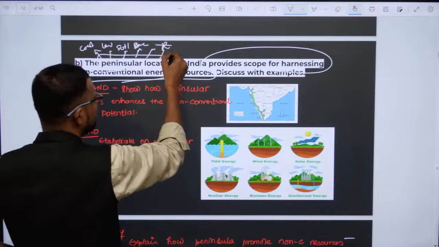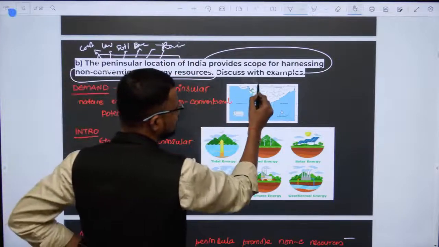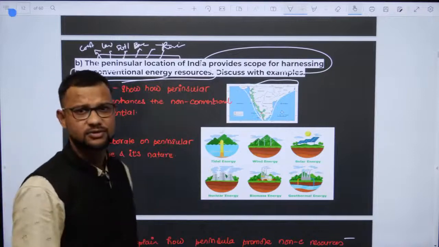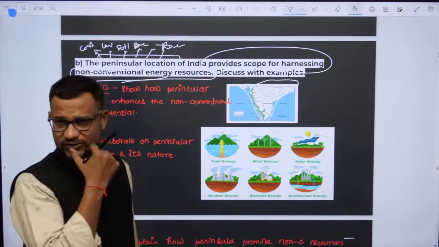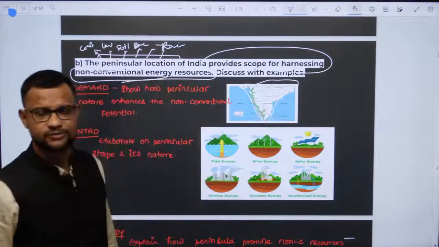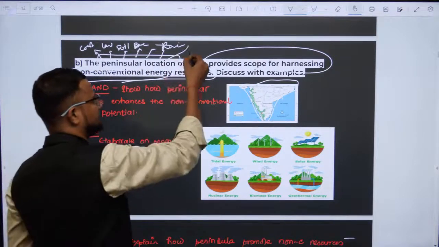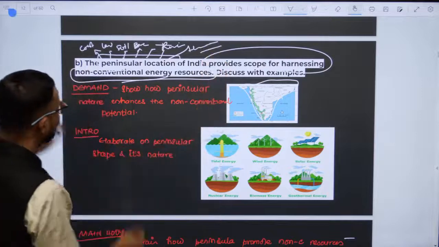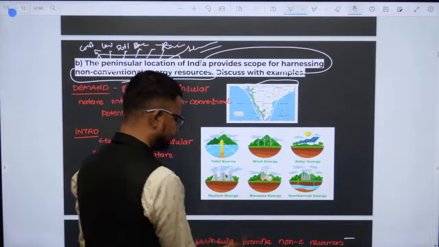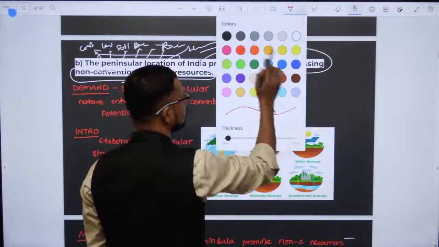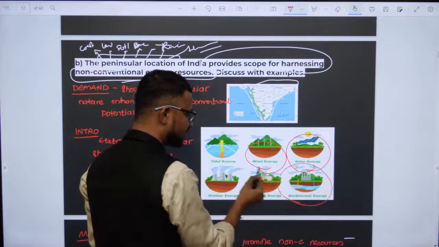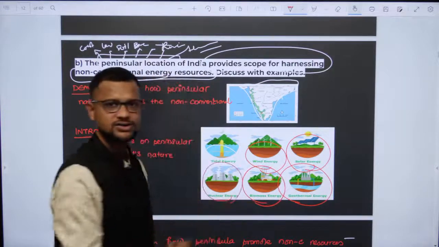Yes, peninsular rivers, you will find. Peninsular, it means what? This region, guys, right? It also includes Madhya Pradesh further part, Rajasthan and Madhya Pradesh Aravalli region. Aravalli forms its northwestern boundary, this part, and over here you will find different types of topographies, and human habitation, peninsular and human habitation. And what are non-conventional resources? Tidal energy, wind energy, solar energy, geothermal energy, biomass energy, nuclear energy.